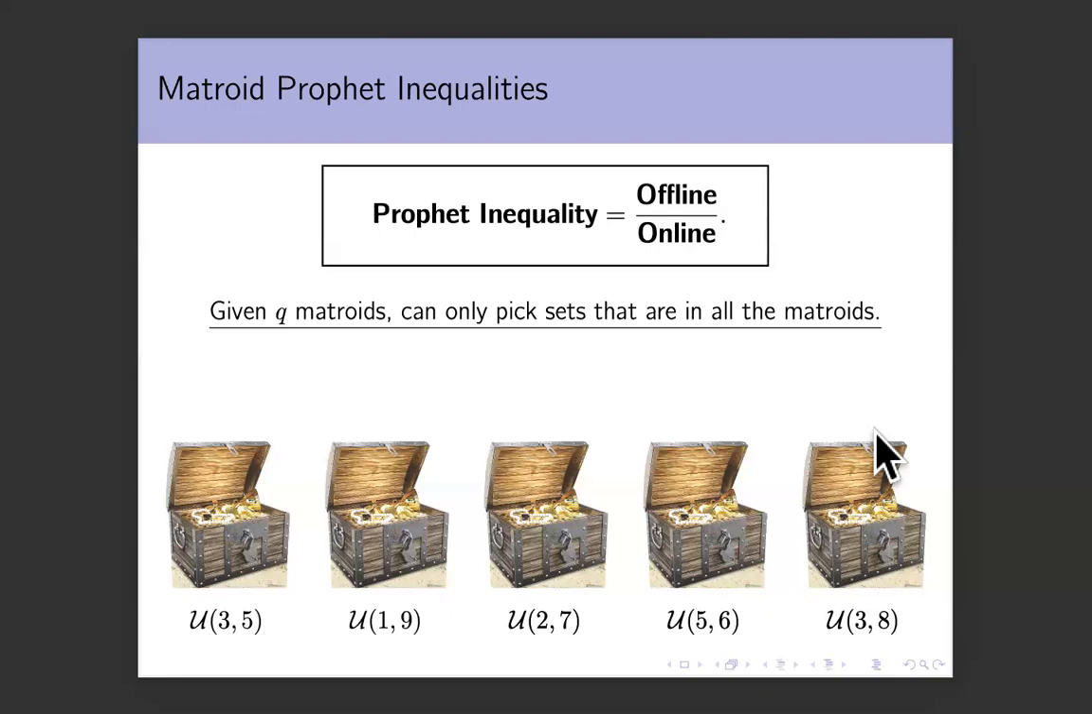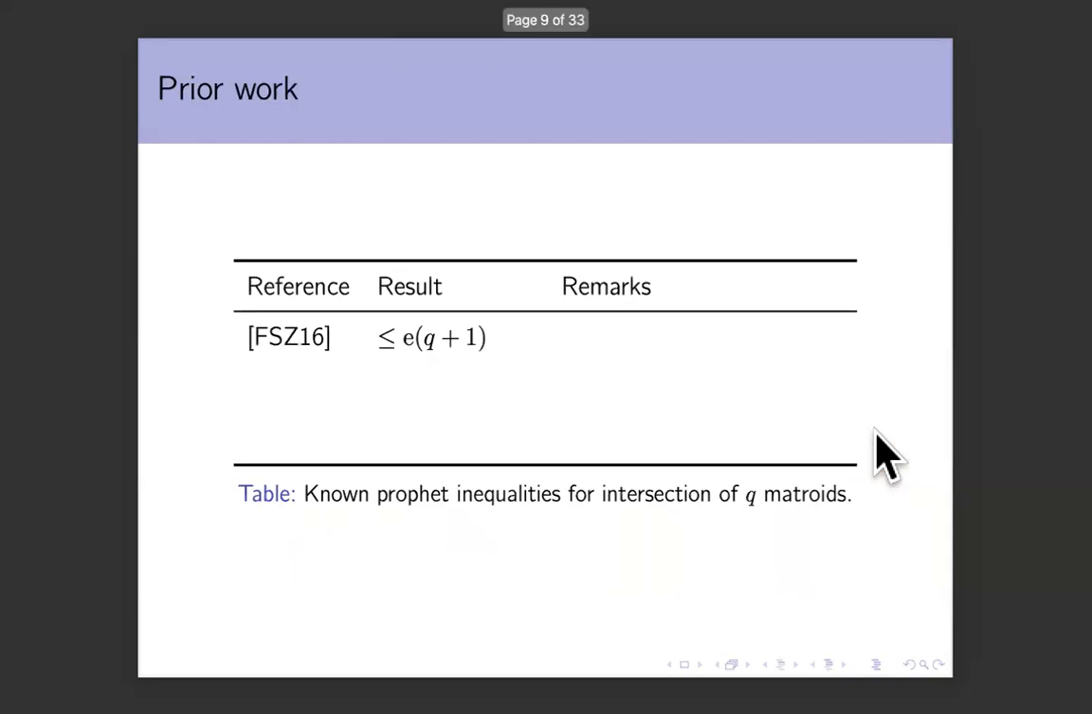It's a central problem that we want profit inequality bounds on. A lot of work has been done on it. And for example, we know that if you have an intersection of Q matroids, then the profit inequality is upper bounded by e times (Q plus 1). Here, e is approximately 2.7. It is the base of the natural logarithm. And the way I want you to think of this result is that it is a new algorithm. It shows that offline over online is at most this, which means it basically gives you a new online algorithm that gets a large chunk of the offline reward.